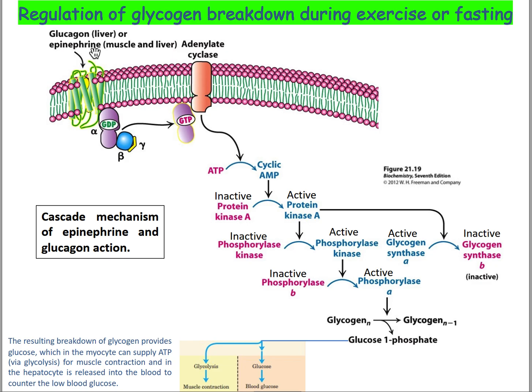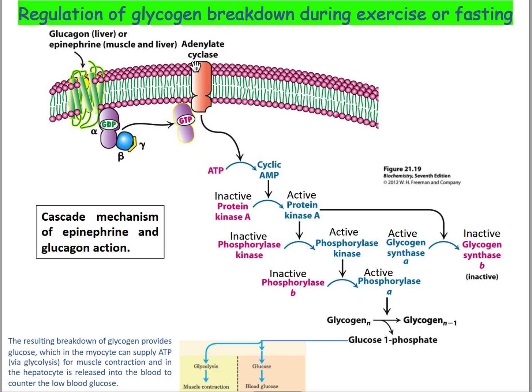In case of lower blood glucose, glucagon will be synthesized from the pancreas, and epinephrine will be synthesized from the adrenal cortex, and those two hormones will work in response to lower blood glucose level. Glucagon will work in the liver, and epinephrine can work in muscle and liver. Upon binding with the cell surface receptor, they will activate GDP to GTP.